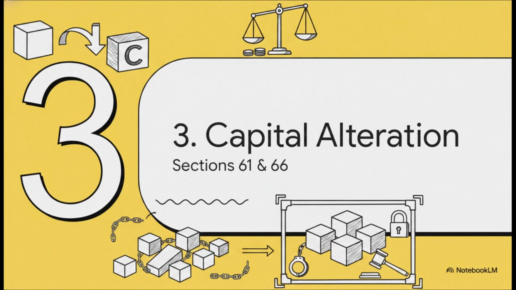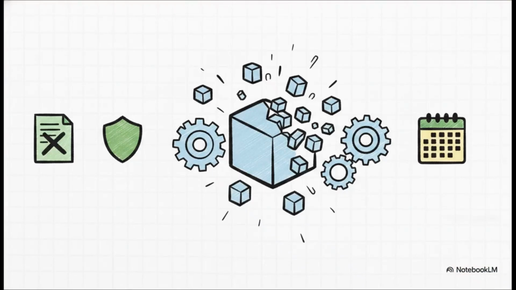Up next is Section 3, Capital Alteration and Capital Reduction. That's Sections 61 and 66. Listen, students constantly mix up alteration and reduction, but they are vastly different legal processes. Alteration under Section 61 is just a simple internal restructuring. It only requires authority in the Articles of Association and an ordinary resolution.